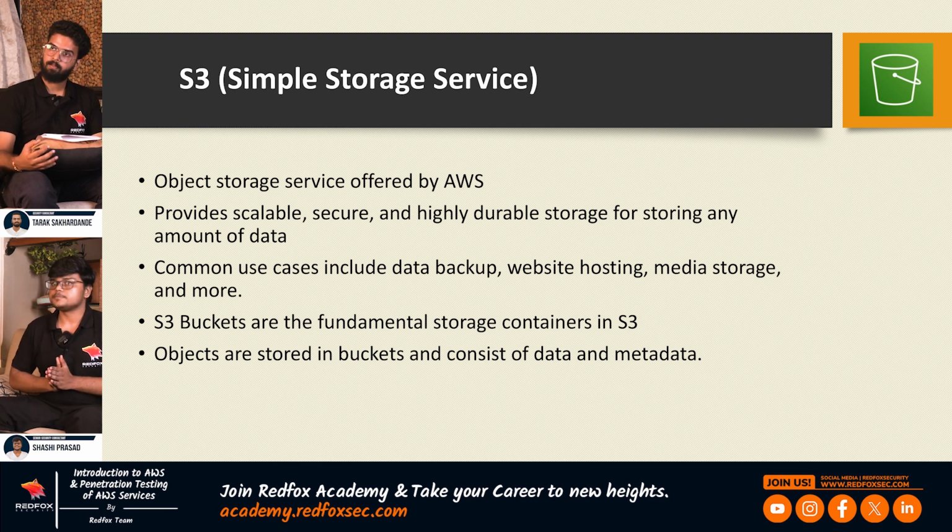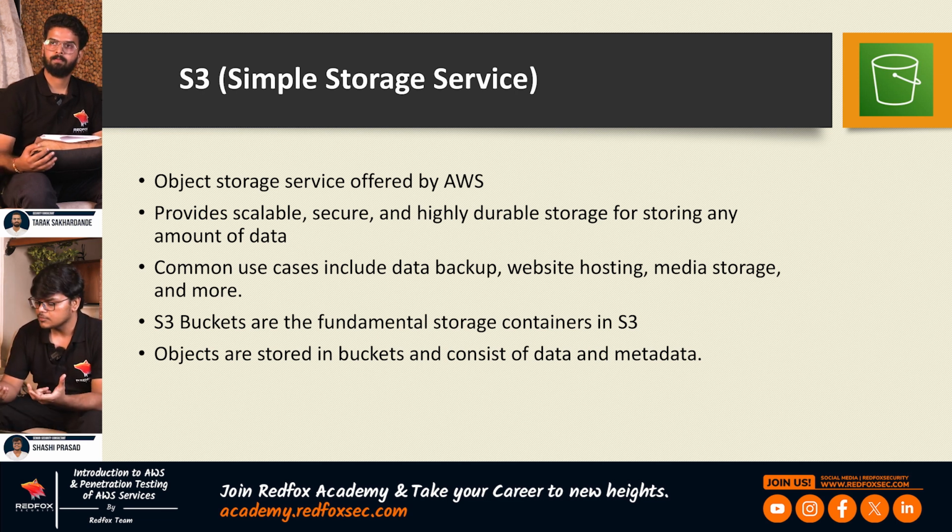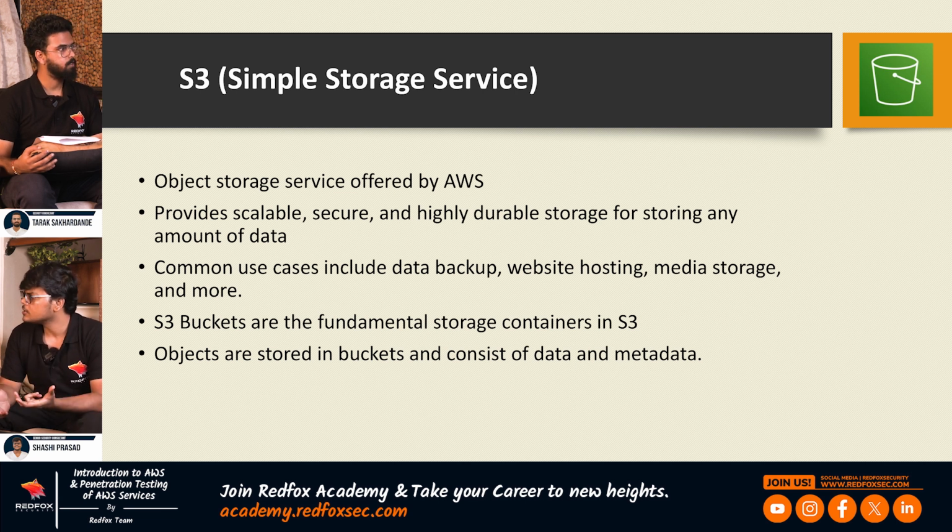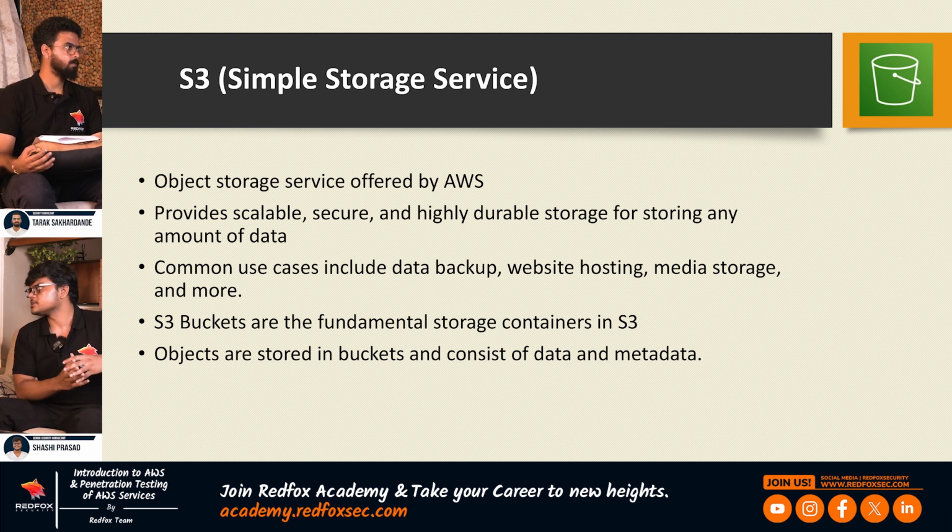There are two types of entities in S3. The first one is the S3 bucket, and the other one is the object. An S3 bucket is like a container of objects. It's like a folder, and in that folder you can store your objects. An object represents the data as well as its metadata. So whenever you save your file in an S3 bucket, the file will have metadata as well, like when it was uploaded, things like that. So the object represents the data itself as well as all the metadata that this data has. These are the two entities of S3.